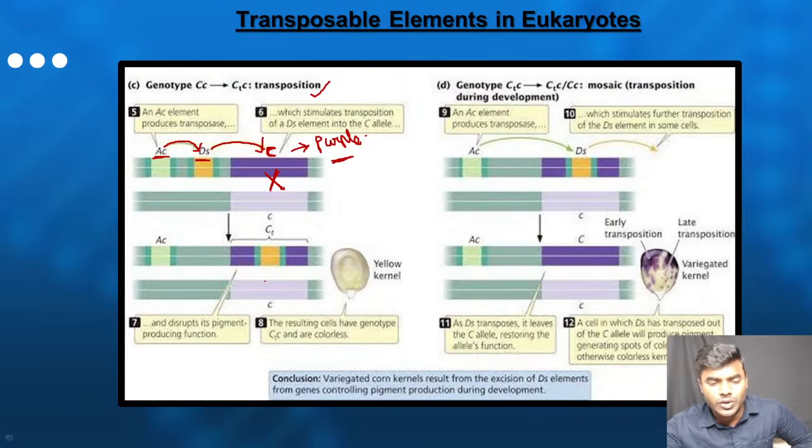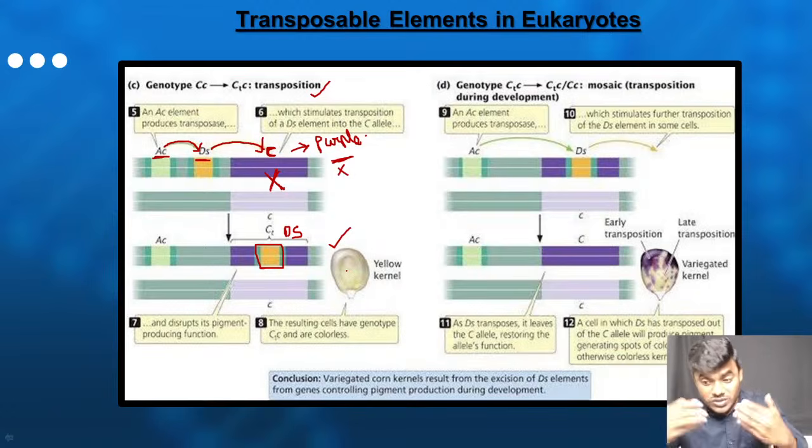Now all the students look into this. The transposable element, DS, entered here and disrupts the function of the gene. Hence, friends, you can't get the purple. What you get is the yellow color. Use the brain, understand, it's easy. Now the second condition, I'll re-explain, don't worry.